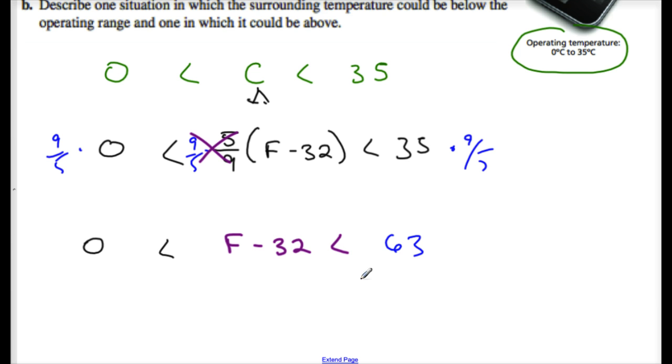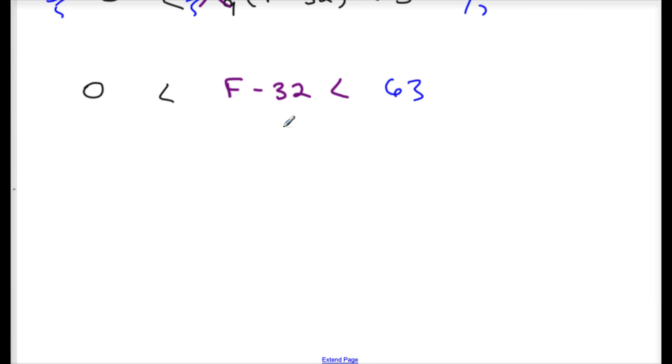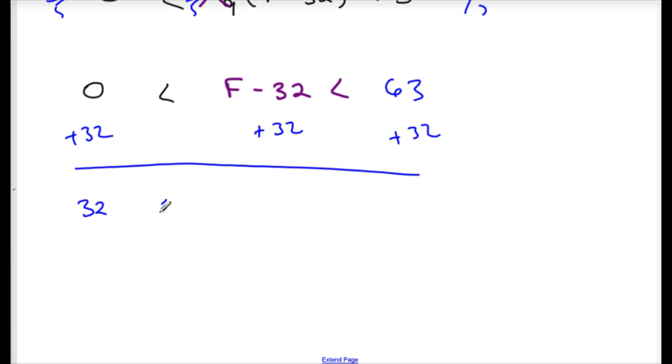One more step. I don't want F minus 32, I just want F. So what do I do now? Add 32. I'm going to add 32 to both sides. So here I get 32 is less than F, which is less than 63 plus 32, 95. So the operating temperature must be between 32 degrees Fahrenheit and 95 degrees Fahrenheit.